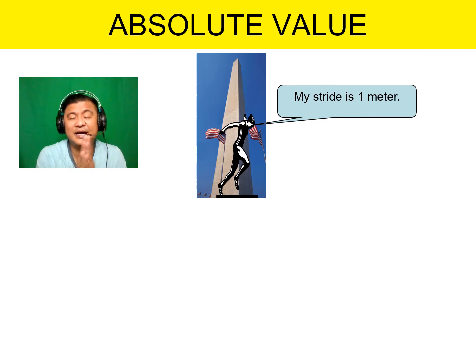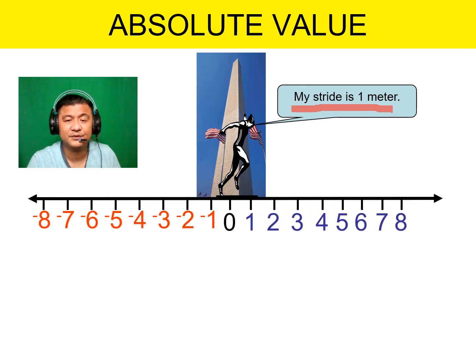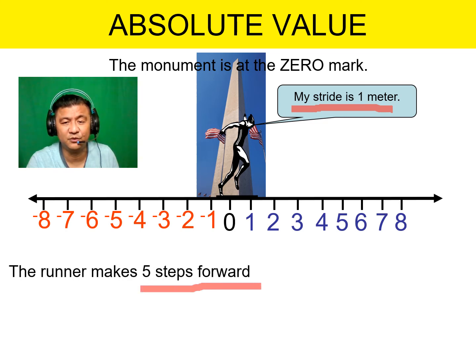Now, think of absolute value. Think of a person walking or running. Look at this guy. He is standing on a monument. Now my stride is 1 meter, meaning one step is 1 meter. The monument is at the zero mark. If he makes 5 steps forward, forward is the positive. Think of this: 1, 2, 3, 4, 5.